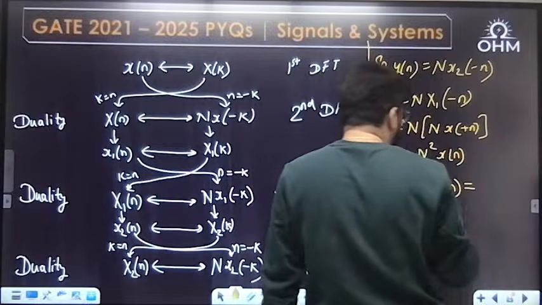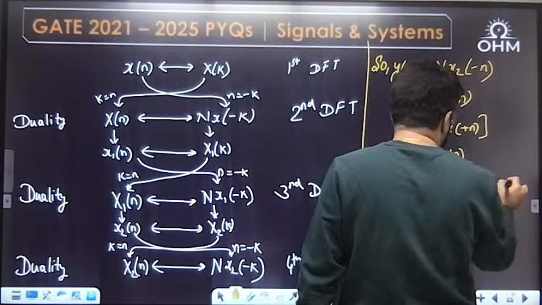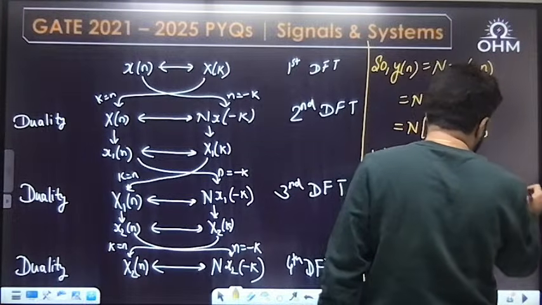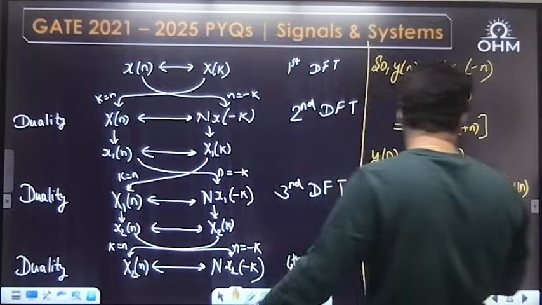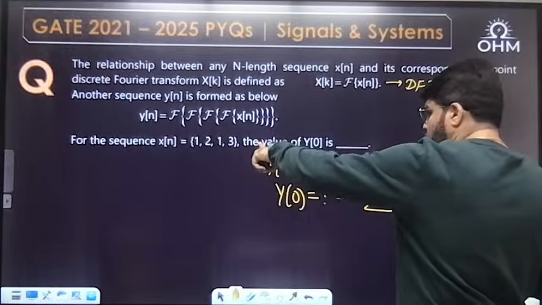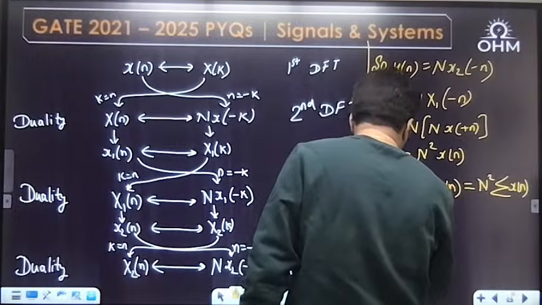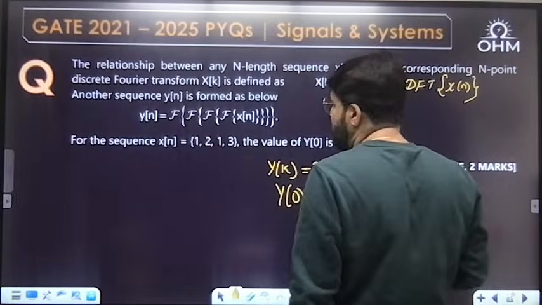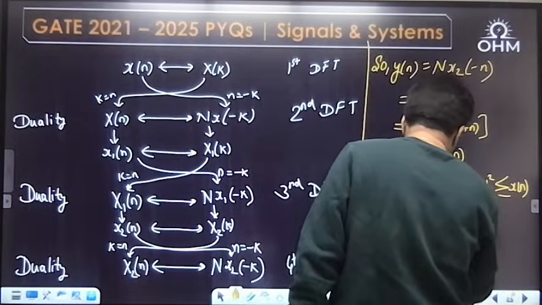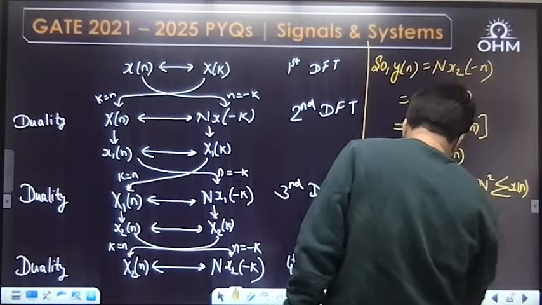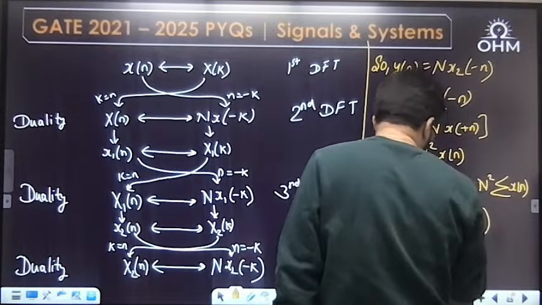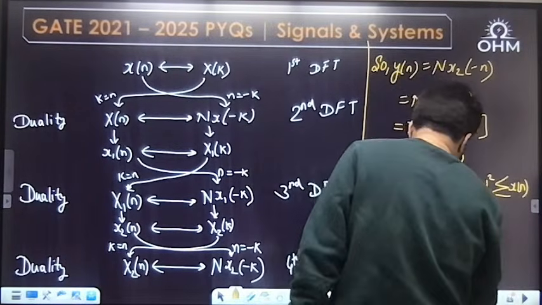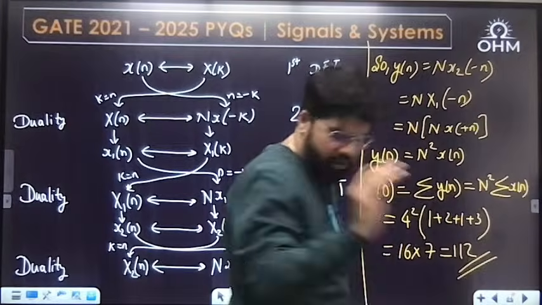N squared is a constant that you can place outside the summation. So N squared times summation x[n]. Now what is N? The length of the signal x[n] is 4. So N squared means 4 squared, and summation of x[n] is given to you. Just add the values 1, 2, 1, 3. 1 plus 2 plus 1 plus 3 is 7. So 16 into 7, 112. Correct answer.